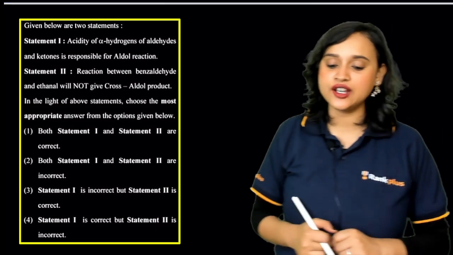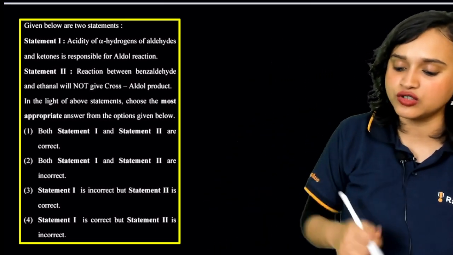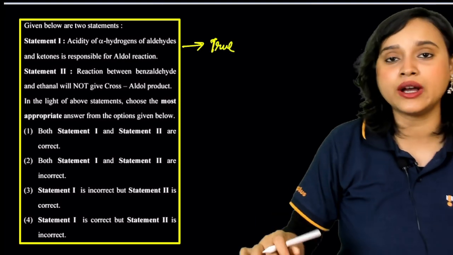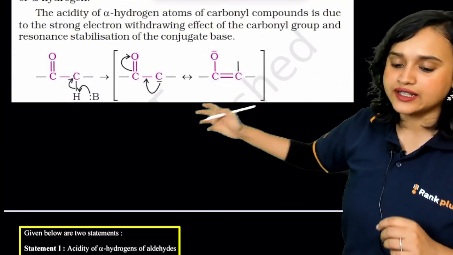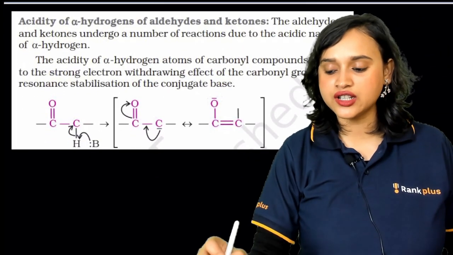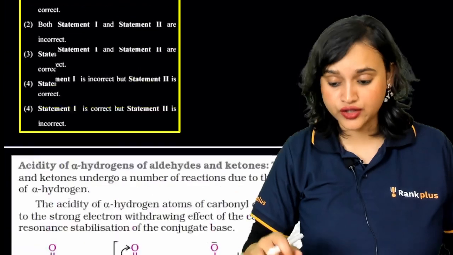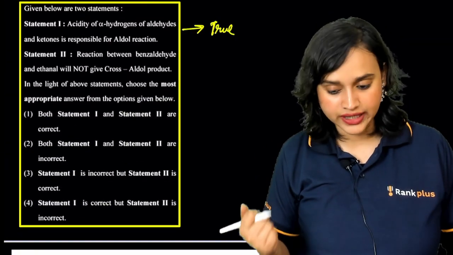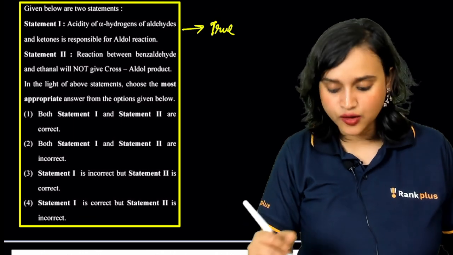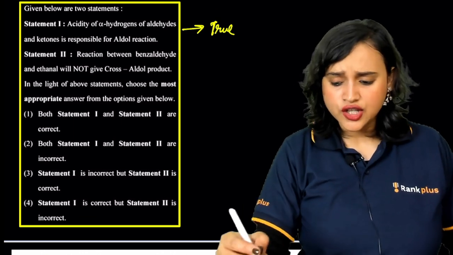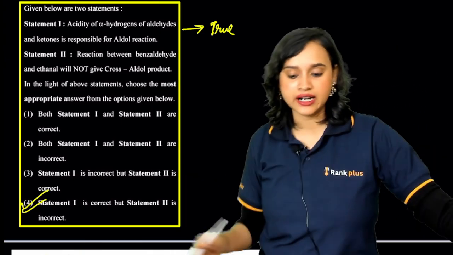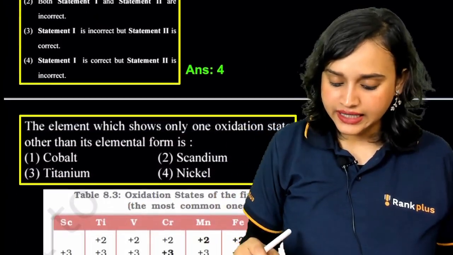Next question. Acidity of alpha hydrogens of aldehydes and ketones is responsible for aldol reaction. Now, this is absolutely true. How do I know? Take a look at the next screenshot here. The aldehydes and ketones undergo a number of reactions due to the acidic nature of alpha hydrogens. So, does it make sense? That is why I said true. Reaction between benzaldehyde and ethanol will not give cross aldol product. That is false. So option number 4, statement 1 is correct, but statement 2 is incorrect. That should be our correct answer, everyone.